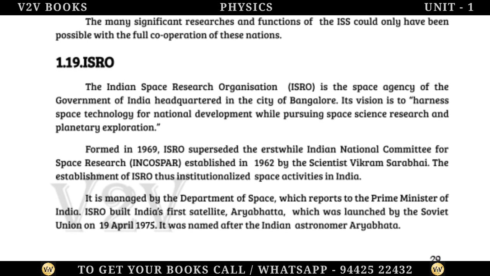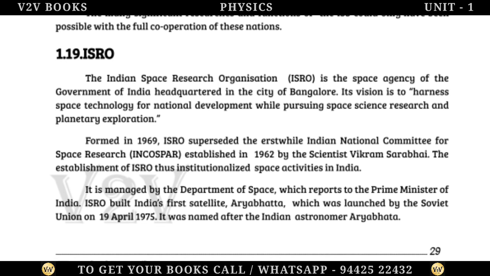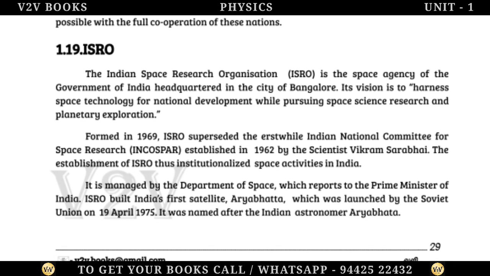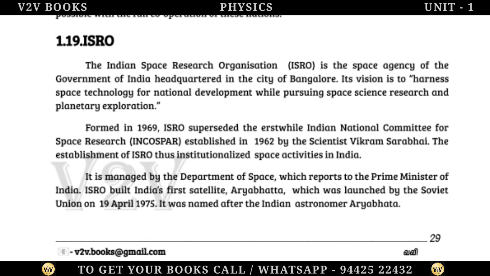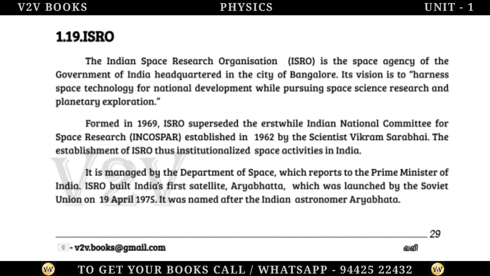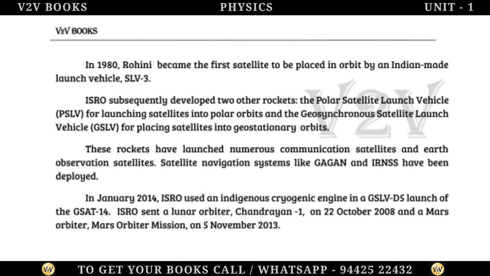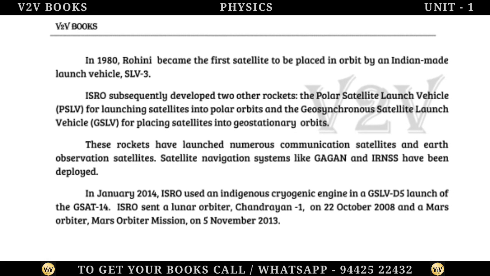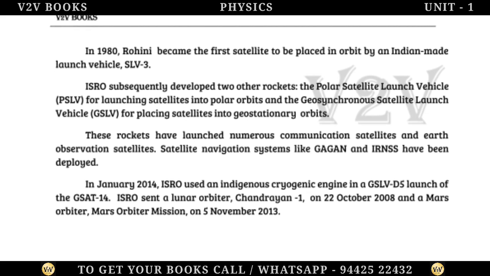ISRO built India's first satellite, Aryabhatta, which was launched by the Soviet Union on 19 April 1975. It was named after the Indian astronomer Aryabhatta. In 1980, Rohini became the first satellite to be placed in orbit by an Indian-made launch vehicle, SLV-3.